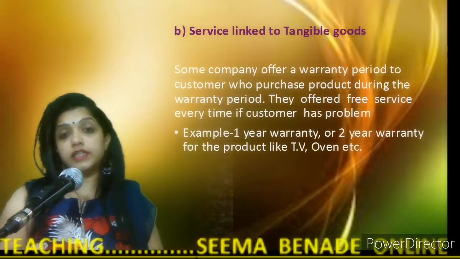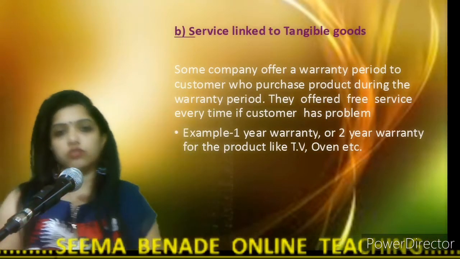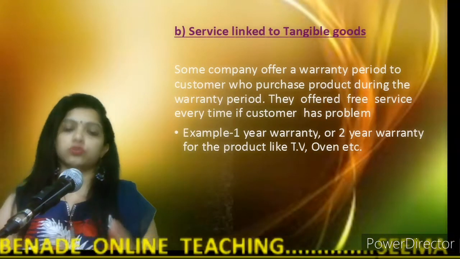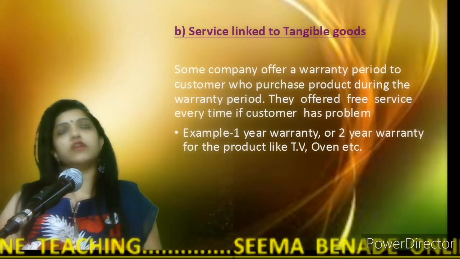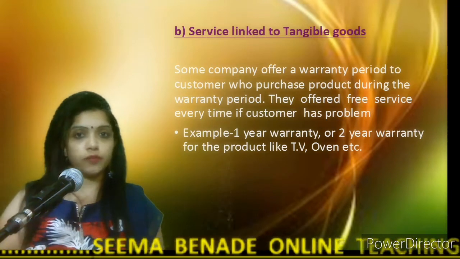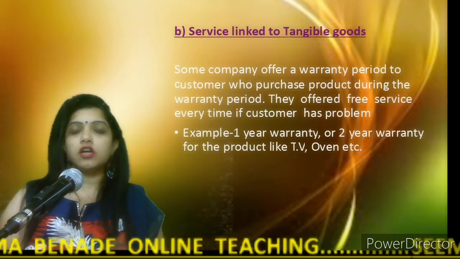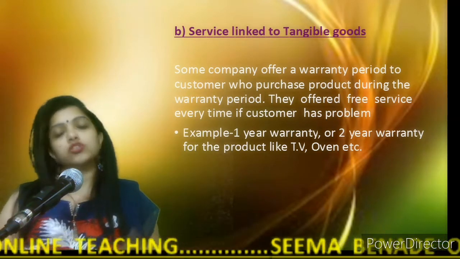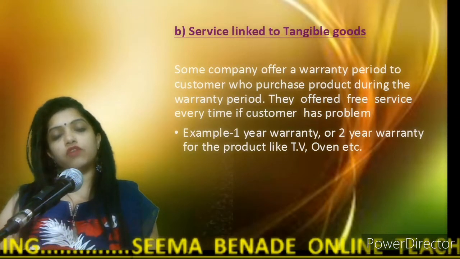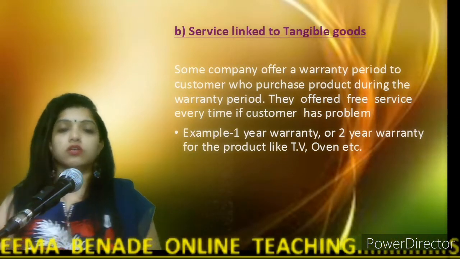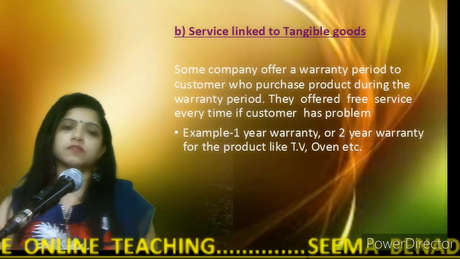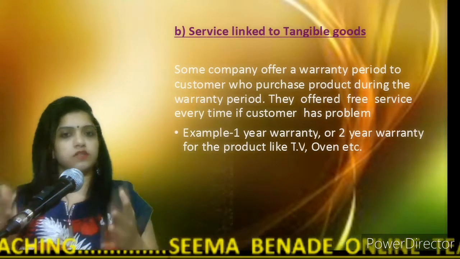Then the next is service linked to tangible goods. When we purchase products, mostly electronic products, we get a warranty period. In that warranty period, whatever problems we suffer regarding the product, repair or replacement, that type of service is provided by the service provider.